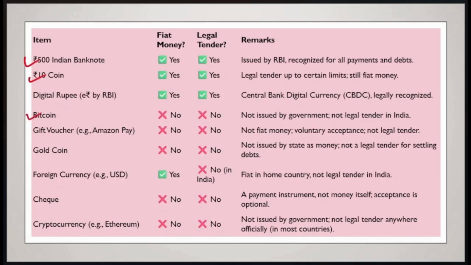Now let's see Bitcoin. Is Bitcoin fiat money? Is it issued by a government or central bank? No. So it is not fiat money. Since it is not fiat money, it will obviously not be legal tender either. Understood? Next comes the gold coin. Is a gold coin fiat money? No. That means it's not legal tender either. Next comes the check. Is a check fiat money? No, because a check is an instrument. It's a payment instrument, but it's not money itself. So a check is not fiat money, and since it is not fiat money, it is not legal tender either.